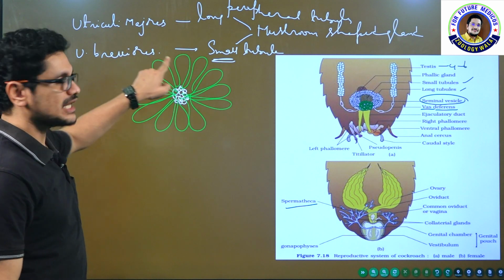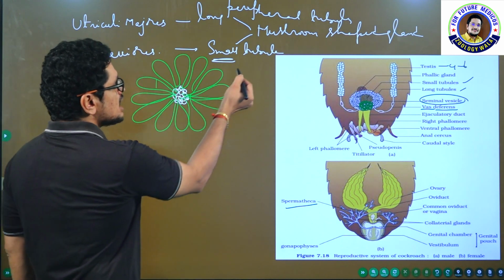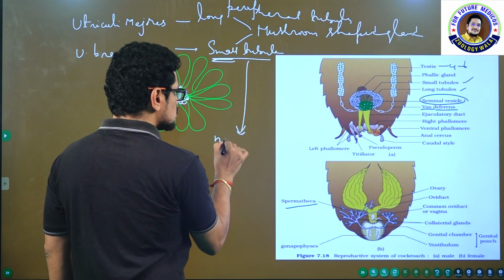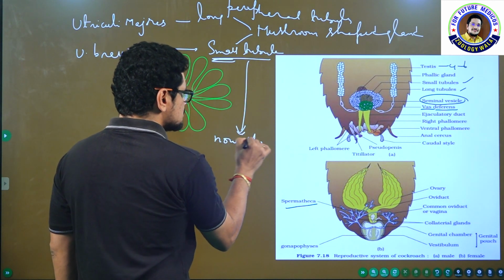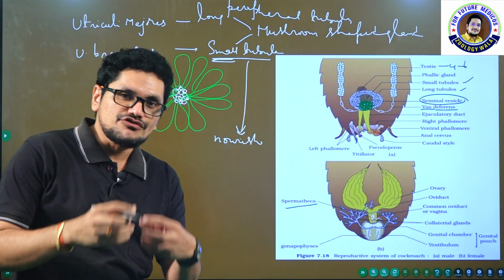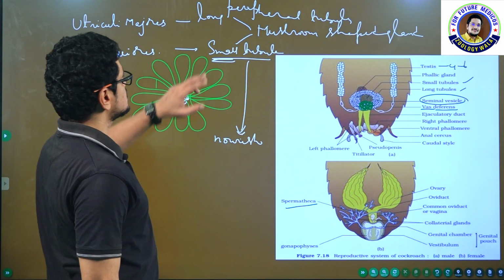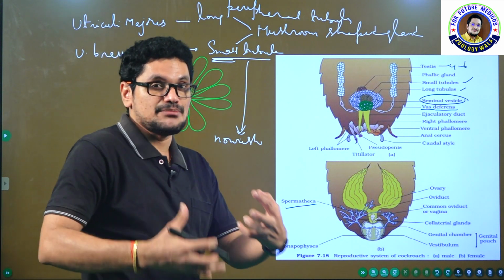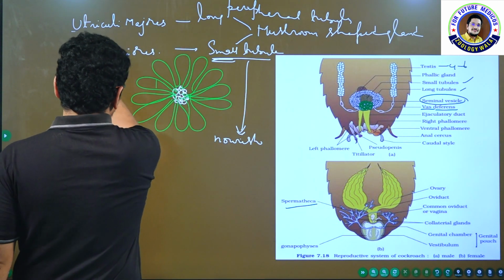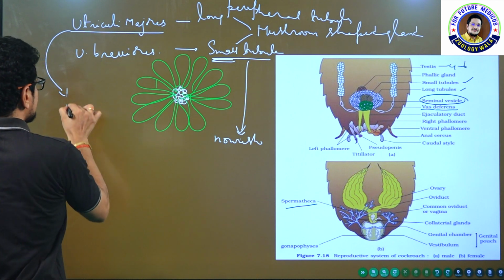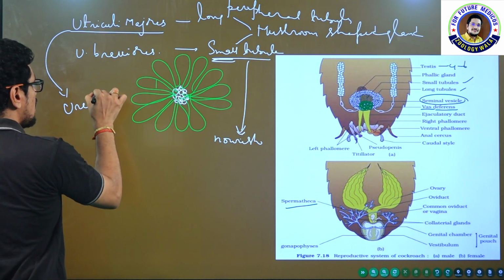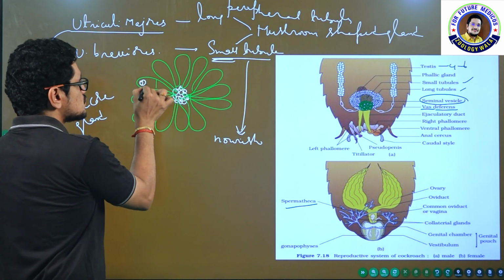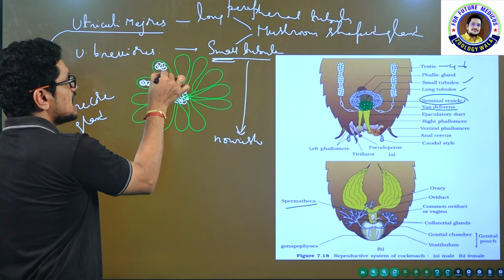Utriculi majores, utriculi breviores. What is the function of the small tubules? Small tubules are going to nourish the sperm cells. They are going to give food material to the sperm cells. Whereas these utriculi majores, what is their function? My dear friends, utriculi majores can be referred to as the uricose gland, useful for storage of uric acid.